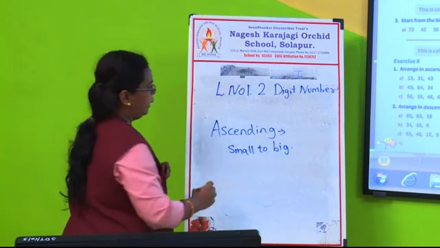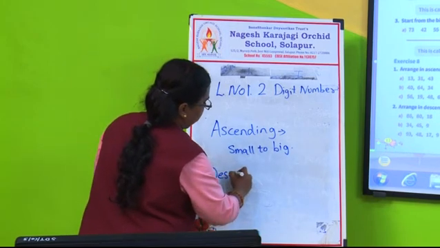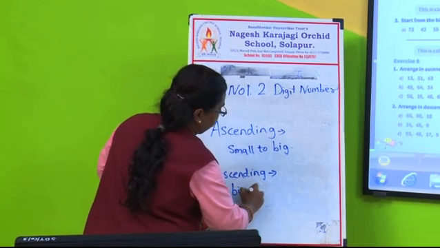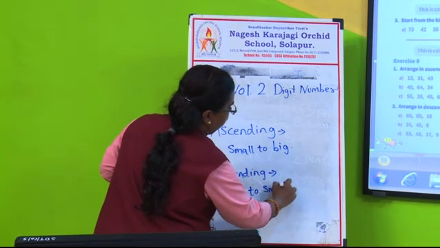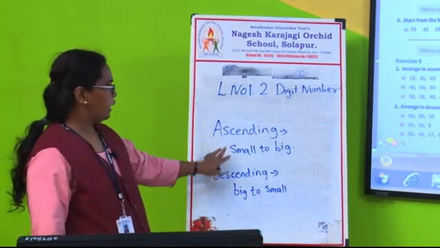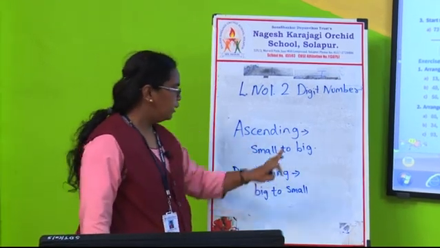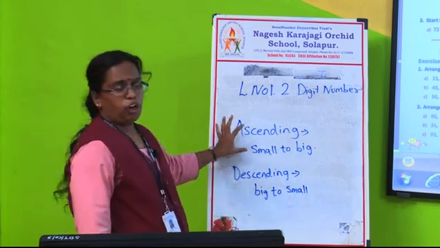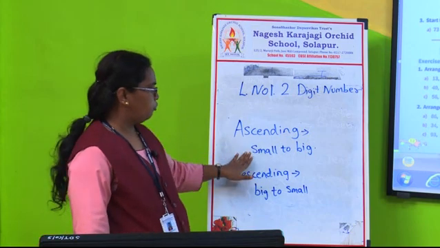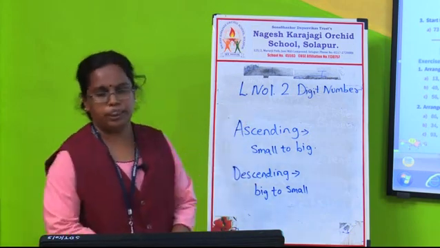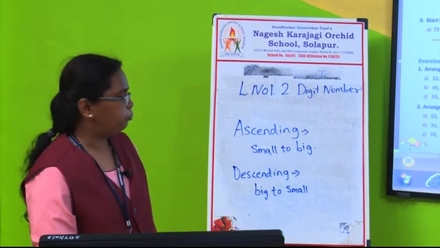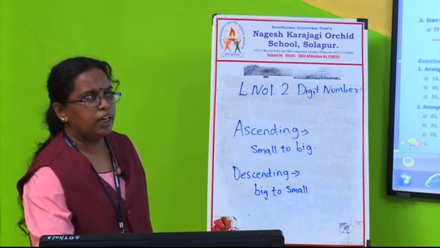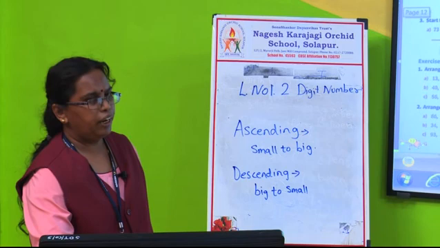This is called ascending, and descending means that is big to small. Okay. In this way you see ascending means small to big and descending means big to small. Now see here, numbers. What are the numbers that we should come from small to up? Now see here, in example, here it is shown: 13, 17, 51, 86, okay, 9, 23, 35, 44.